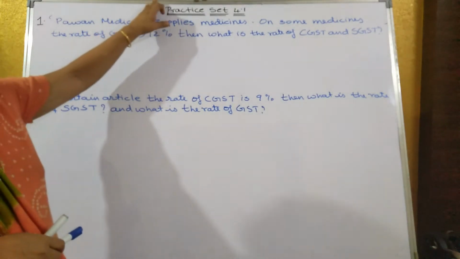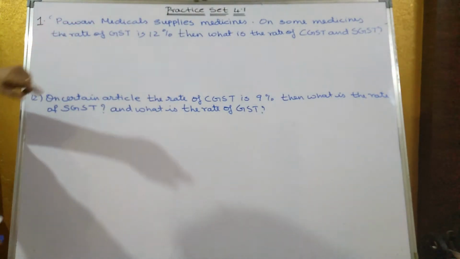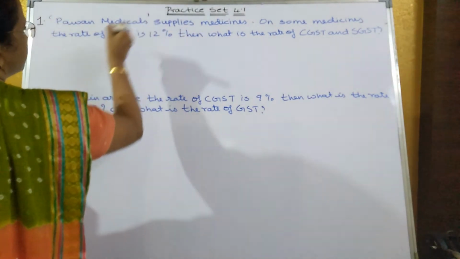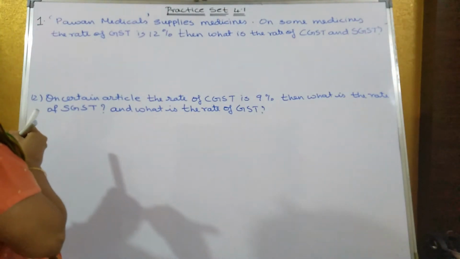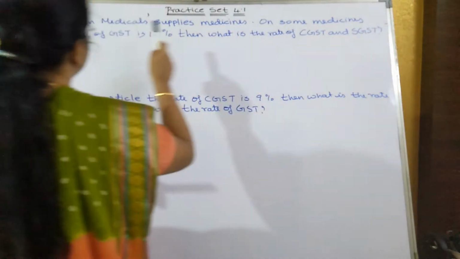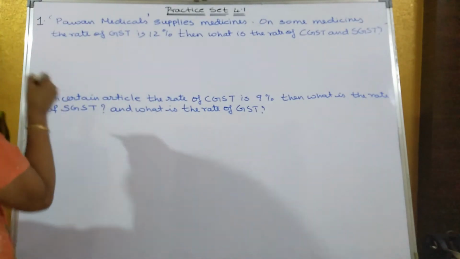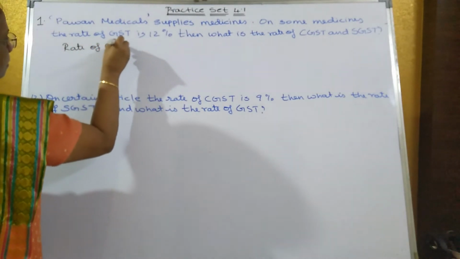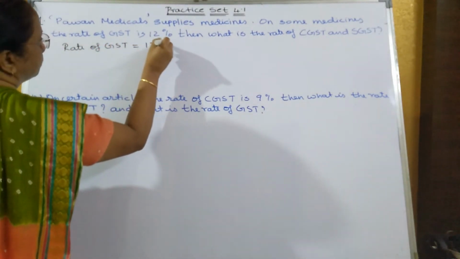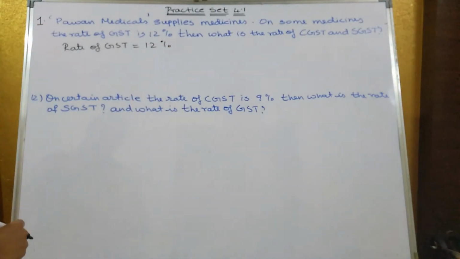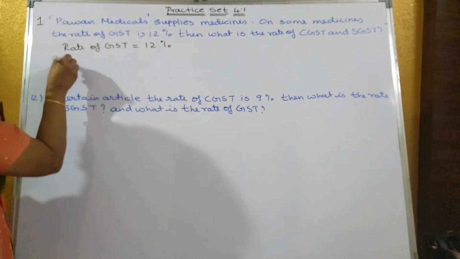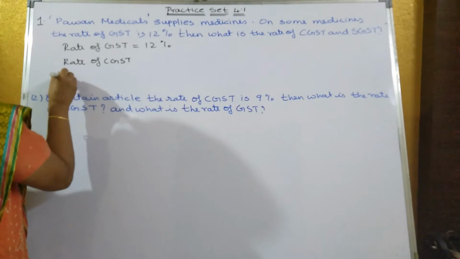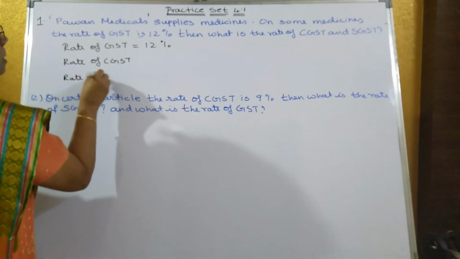Now practice 4.1. They have given Pawan Medicals supply medicines, and on some medicines the rate of GST is 12%. So the rate of GST is equal to 12%. Then what is the rate of CGST and what is the rate of SGST?